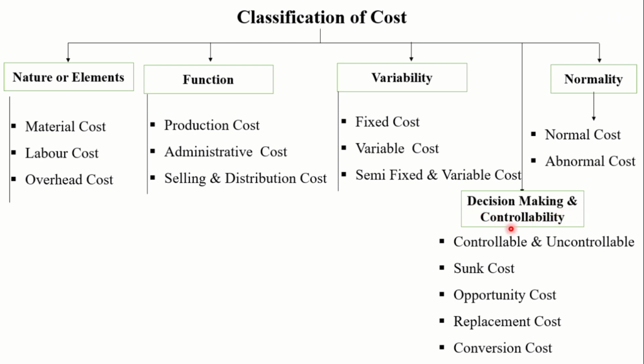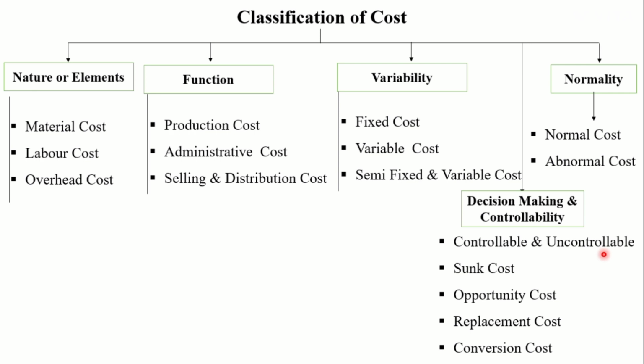Based on managerial decision making and controllability, the classification are controllable, uncontrollable, sunk cost, opportunity cost, replacement cost and conversion cost. Controllable cost and uncontrollable cost. Controllable costs are the costs which can be influenced by the action of specific member of an undertaking. Controllable cost incurred in a particular responsibility center can be influenced by the action of the executive heading that responsibility center. For example, direct material and indirect material cost. That is a controllable cost.